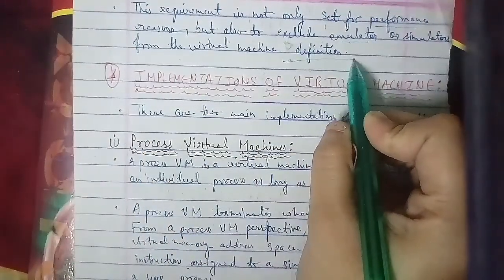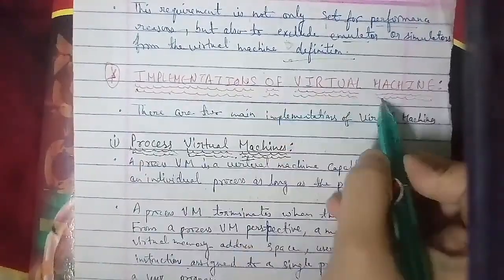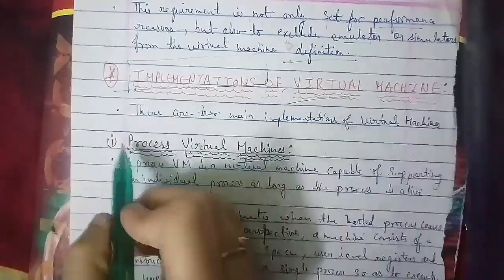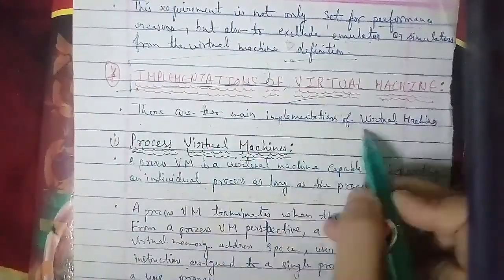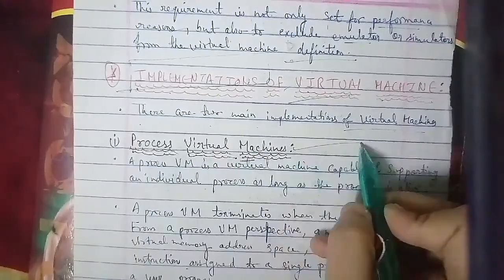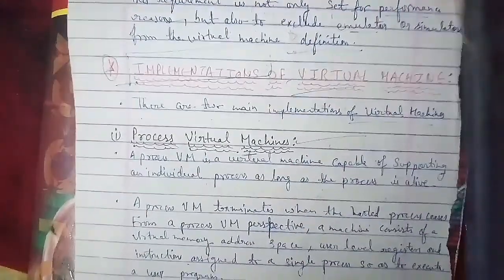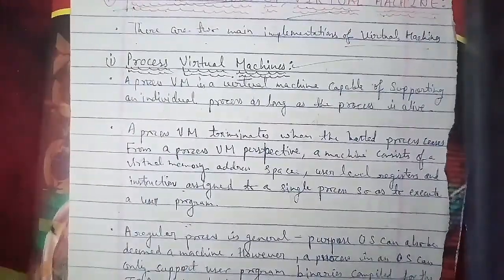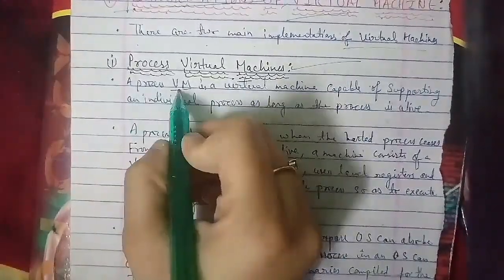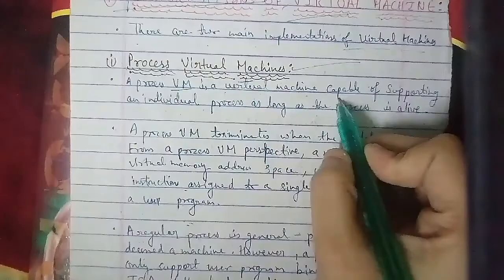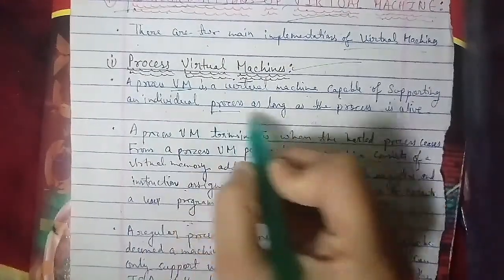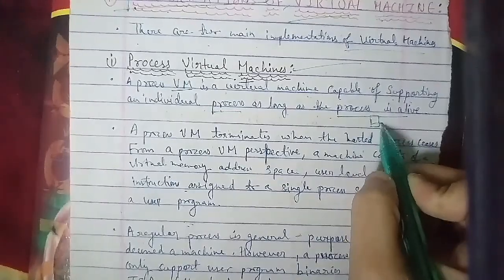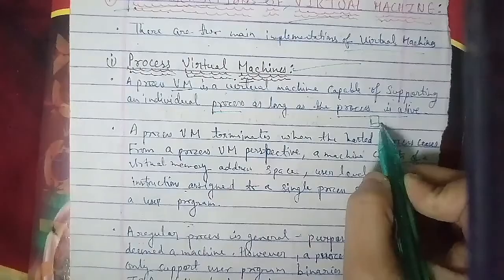A process virtual machine, that is the process VM, is a virtual machine capable of supporting an individual process as long as the process is alive. As long as that process stays alive, the virtual machine is capable of supporting that individual process. A process virtual machine terminates when its hosted process ceases. The machine consists of the virtual memory address space, user level registers and instructions assigned to the single process so as to execute a user program.